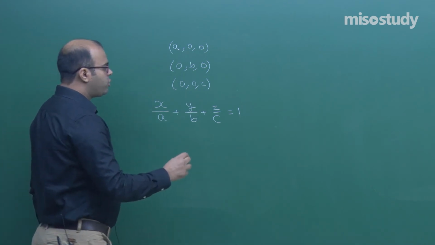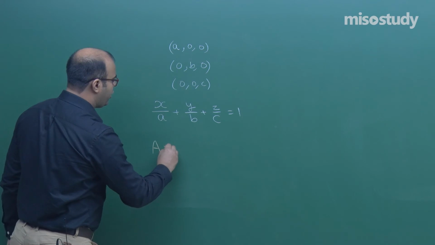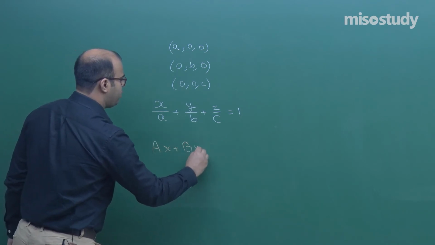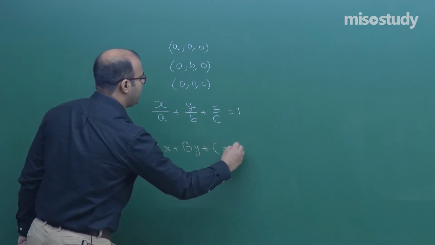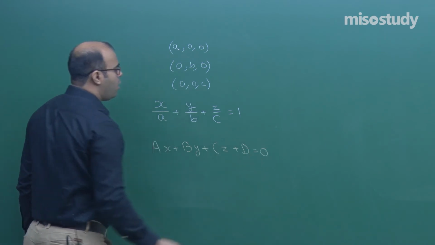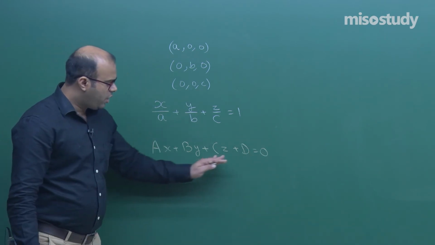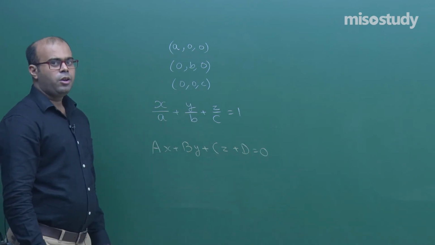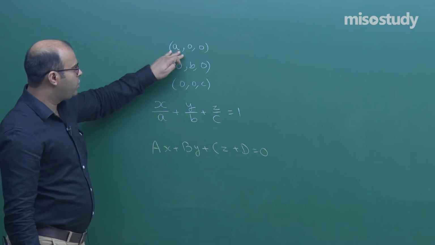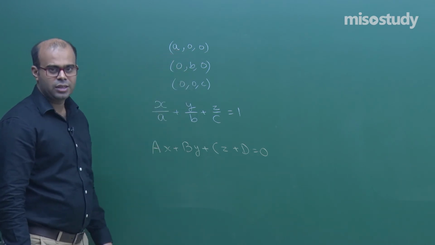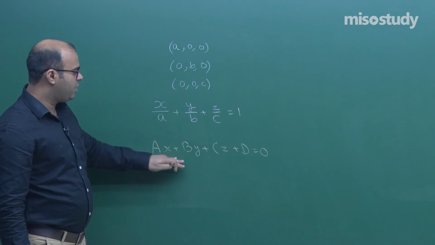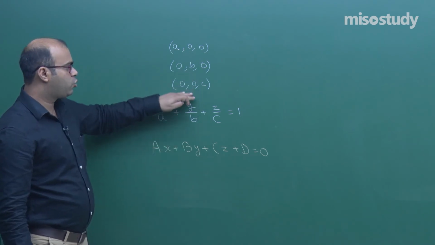So, we suppose that the equation of a plane in general is written like this: ax plus by plus cz plus d equal to 0. Now, if this is a general equation of a plane, and it is said that it passes through these 3 points, then this point should satisfy this equation, as well as these 2 points.